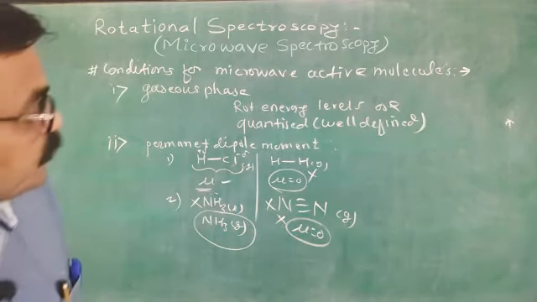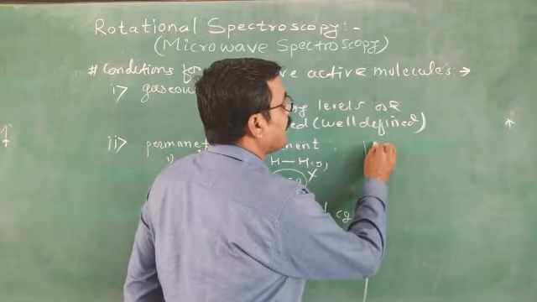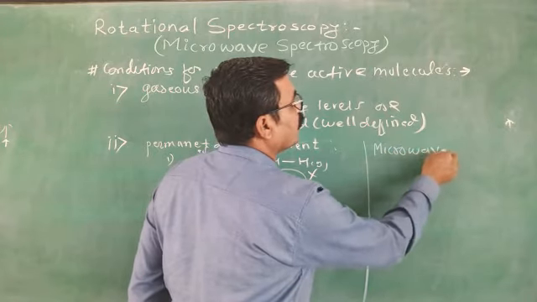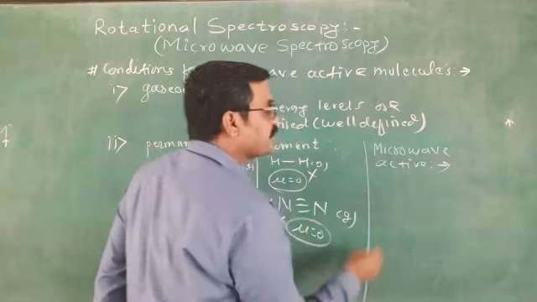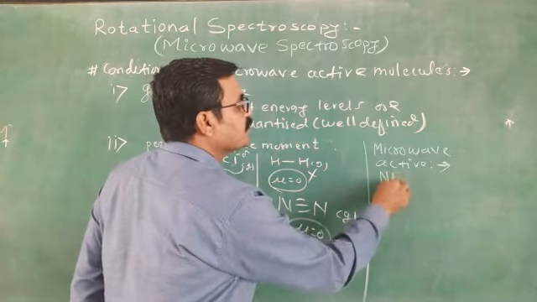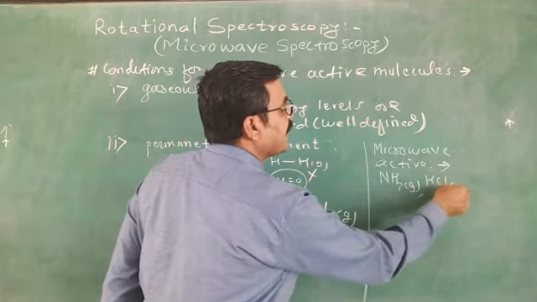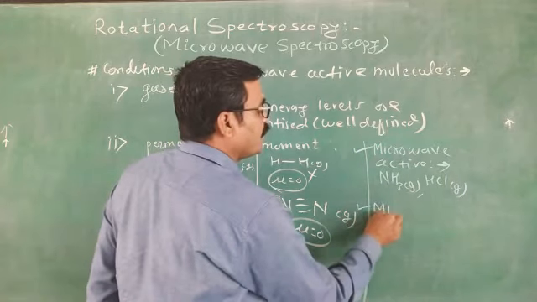Now the molecules which show the rotational spectra are called microwave active. Which molecules are microwave active? NH3 gas, then HCl gas are microwave active, because they show it. And microwave inactive.